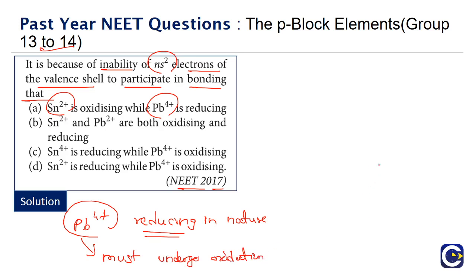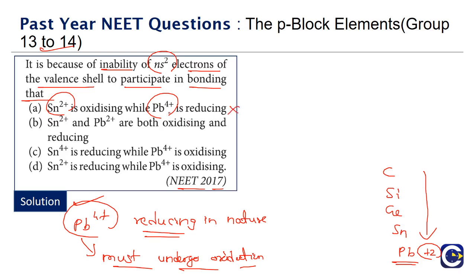I think in one of the previous problems we also discussed that in the 14th group, carbon, silicon, germanium, then tin and lead, the +2 stability will increase down the group. In fact, in the case of lead, +2 will be more stable than +4. So if Pb is already in +4 and must undergo oxidation, the oxidation state should increase beyond +4. It cannot go beyond +4, so we have only two possibilities, +2 and +4, and +2 is more stable than +4. So option A is actually incorrect.